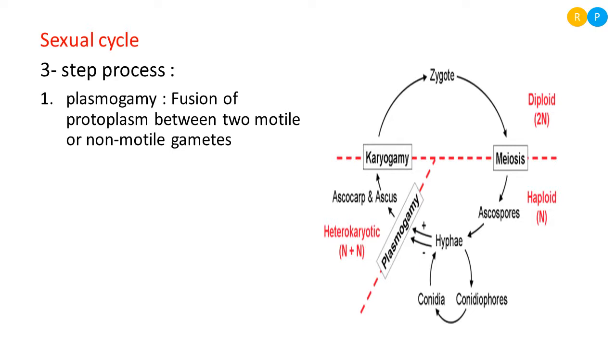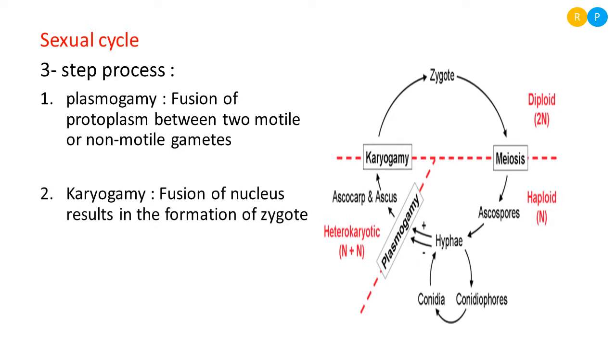So this is the first step we see in the sexual cycle of fungi. Will you remember, right? The first step of sexual reproduction in fungi is plasmogamy, which is fusion of protoplasm between two motile or non-motile gametes. Then the second step is karyogamy. Karyo is nothing but nucleus, gamy is nothing but fusion. Already in the first step we have seen that fusion of cytoplasm, that means protoplasm, has occurred.